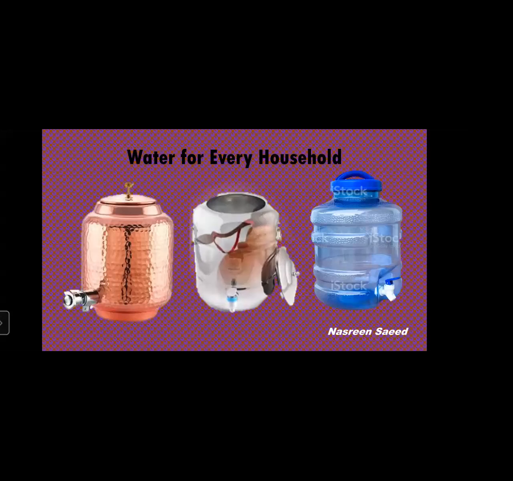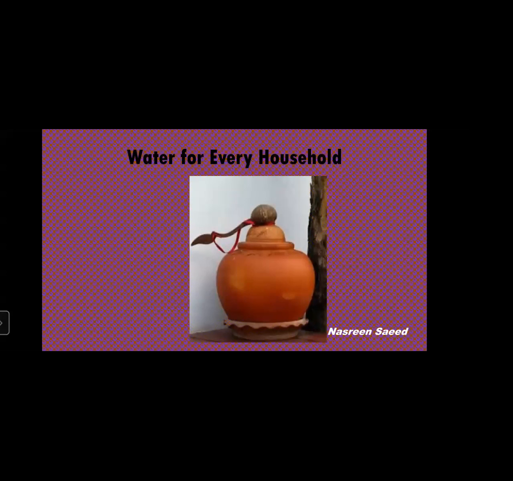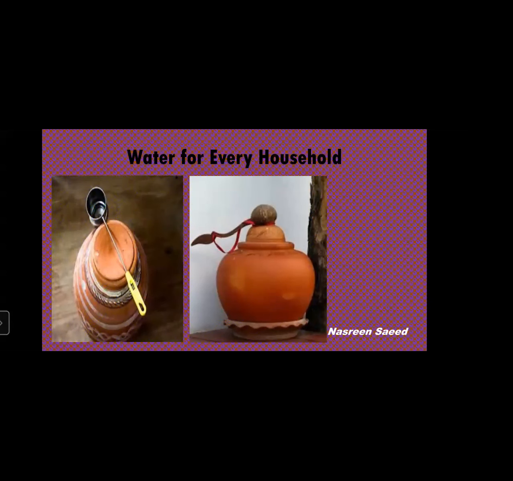If we dip our hands in the water to take it out, the dirt in our hands can enter the water. So when we want to drink the water from this pot, if we put our hands inside the water, what will happen? If our hands are dirty, sometimes we forget to wash our hands, isn't it? The dirt in our hand will also go inside the water. So to prevent this, we should use a dipper. Can you see the spoon on the pot? That is a dipper. We use a dipper to take water and replace the lid.